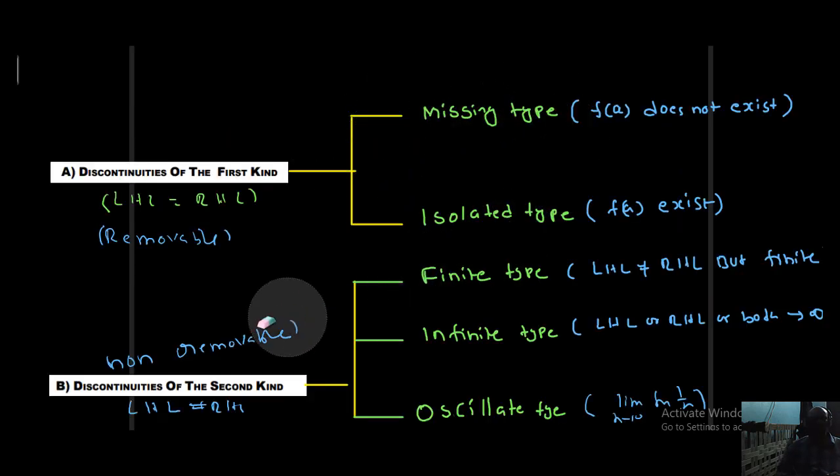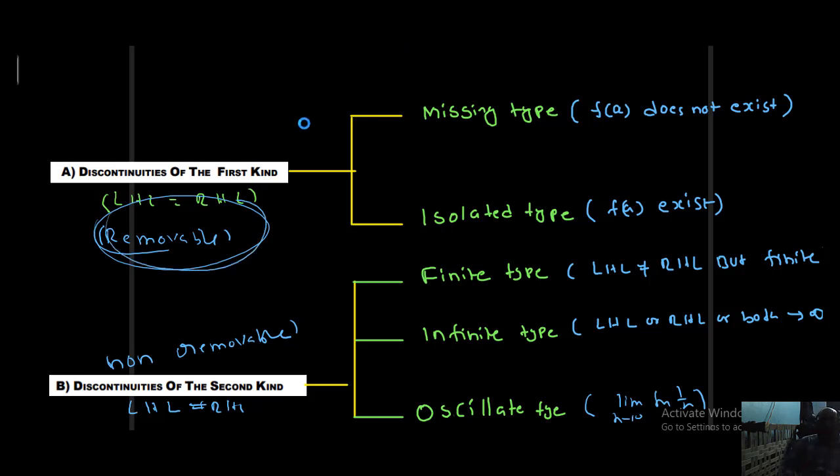Students, clearly I explained the discontinuities, but why did they give the word removable here and non-removable there? I will explain that through an example. Students, listen. For example, f of x equal to x square minus 4 by x minus 2. Clearly the function is not continuous at x equal to 2, because the function is not defined at x equal to 2.